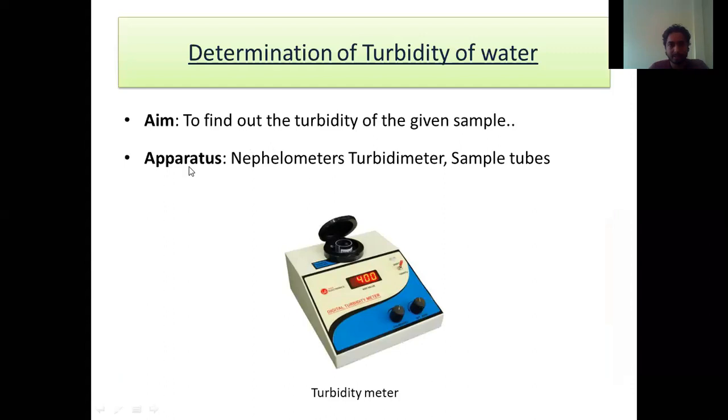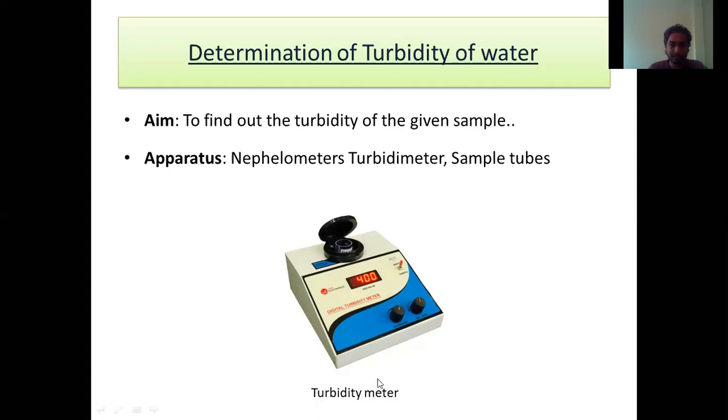Next is the apparatus. Which apparatus are we going to use for calculating the turbidity of water? First, we can use the nephelometer turbidity meter, or other similar equipment as well. Second are the sample tubes. What is the use of these sample tubes? Sample tubes are a kind of small beaker, about 5 to 7 centimeter deep, in which we take a sample and place it inside the nephelometric turbidity meter.